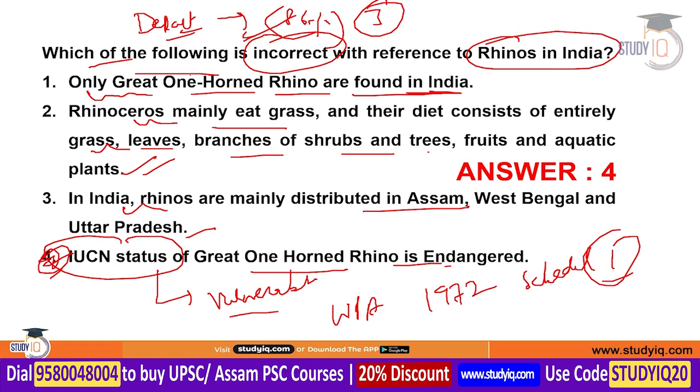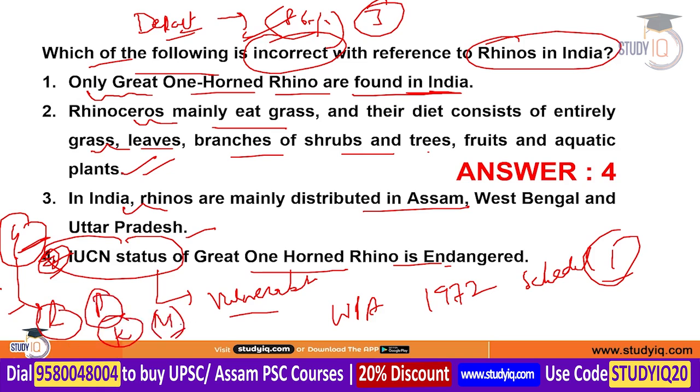Also, you can remember that in Assam there are 4 protected areas where we find this one-horned rhino. These are Rajiv Gandhi Orang National Park, Pabitora Wildlife Sanctuary, Kaziranga National Park and Manas National Park. The particular habitat of the one-horned rhino is the Indo-Nepal Terai region, and it has also been found in northern West Bengal and the state of Assam.